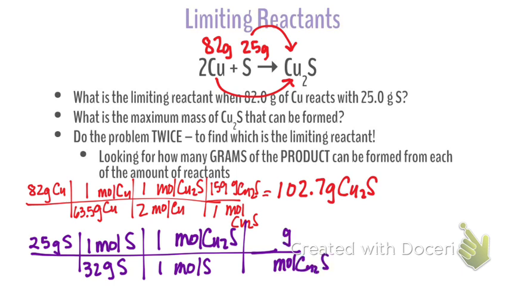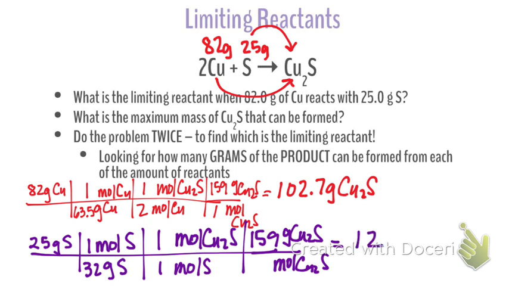You could skip it if you feel so inclined. The good thing about these is that you'll have the same molar mass. You already calculated molar mass for copper sulfide, so you don't have to calculate that again. Okay, so we'll multiply across the whole top, divide by the whole bottom.